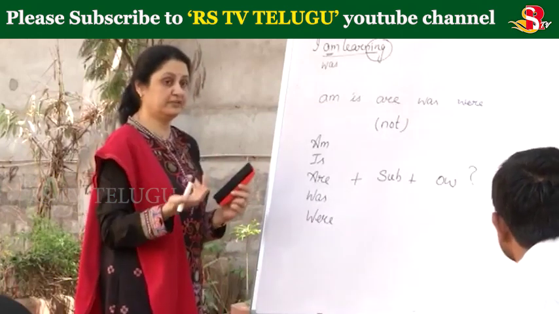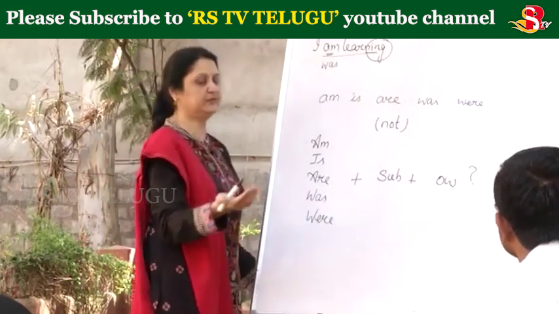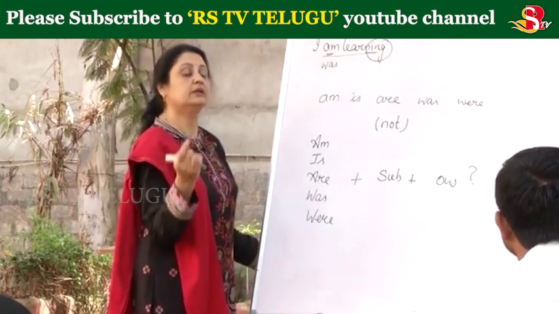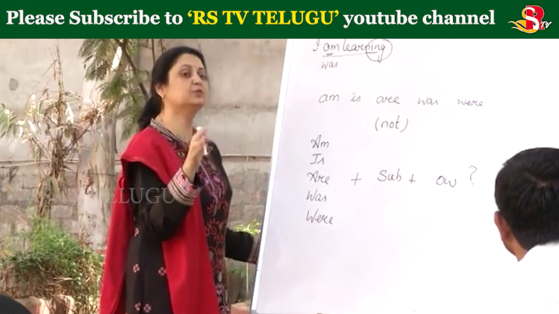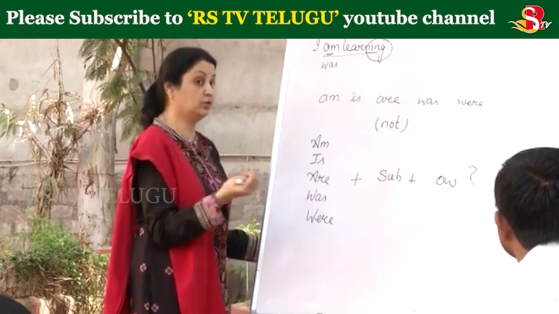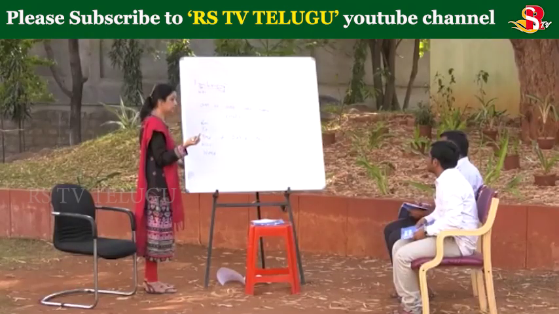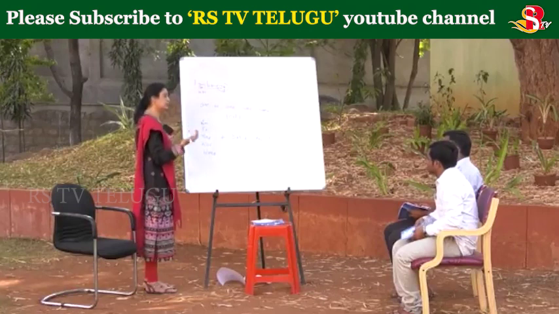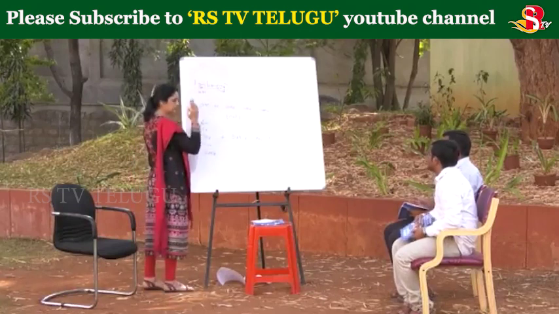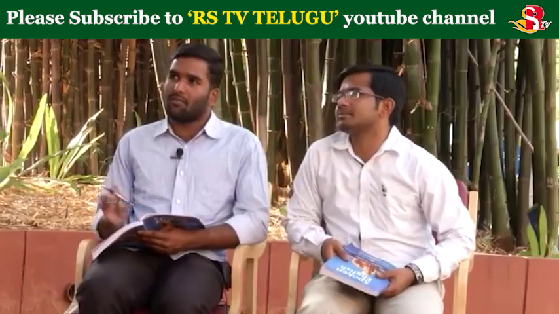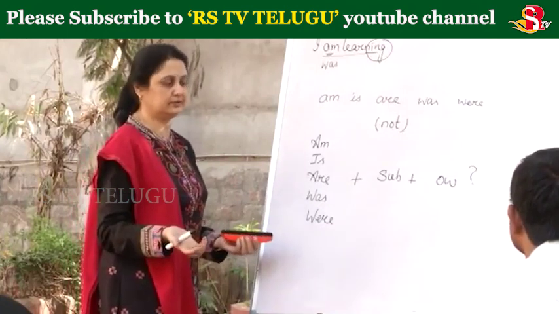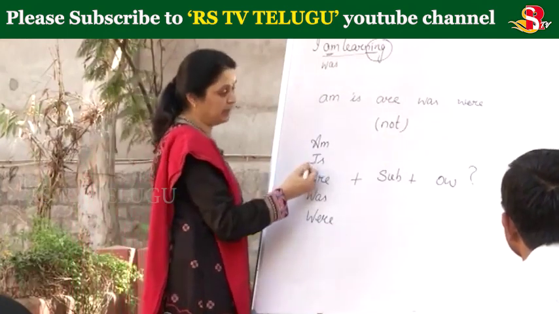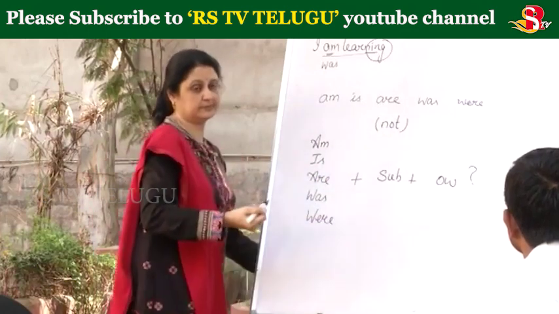So when I want to ask somebody, am I correct? Then somebody will say, yes, you are correct. Now we can answer in short form also. Am I correct? Yes, you are. Otherwise, no, you are not, or no, you aren't. Both mean the same thing. So am I correct? Yes, you are. No, you aren't. Now, can you make one question with is?